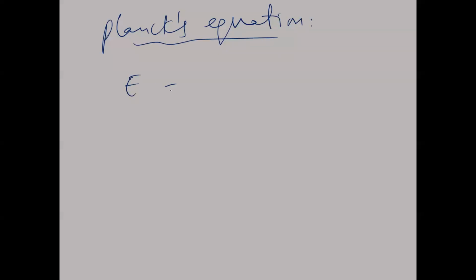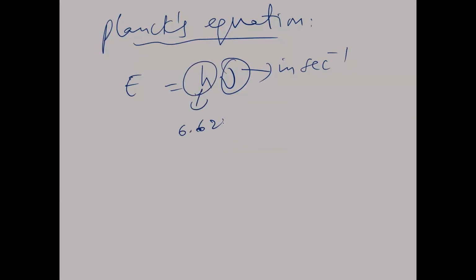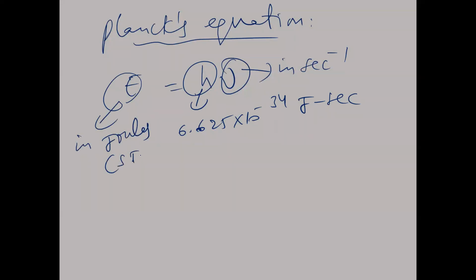Now, last to remember here is about Planck's equation. E is equal to h nu. Here nu is in second inverse and the h value is 6.625 into 10 power minus 34 joule second. Here it is the MKS system, so E will be in joules. This is the SI unit.